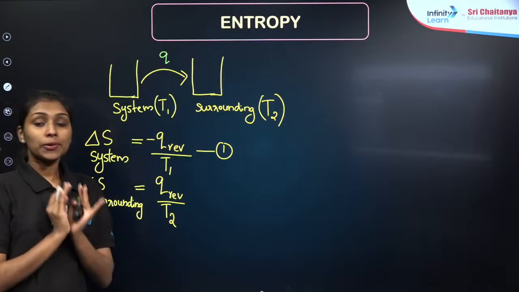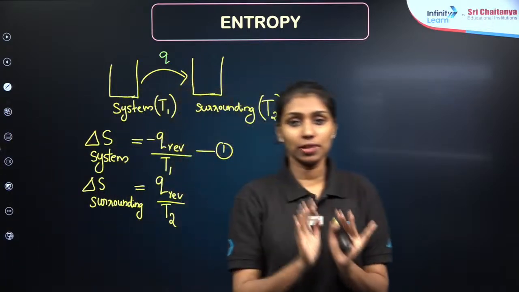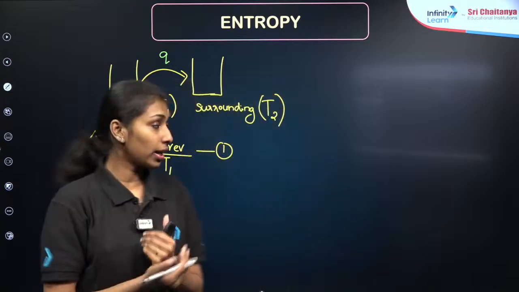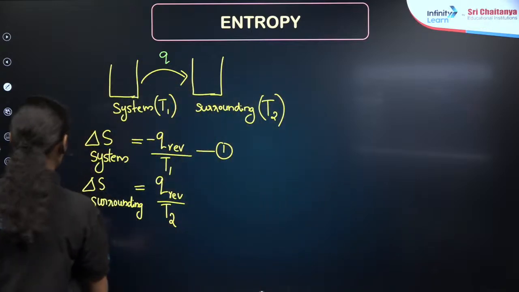Now we have to find the entropy change in the universe, which is the sum of delta S system and delta S surroundings.